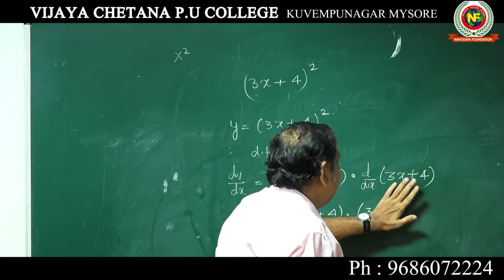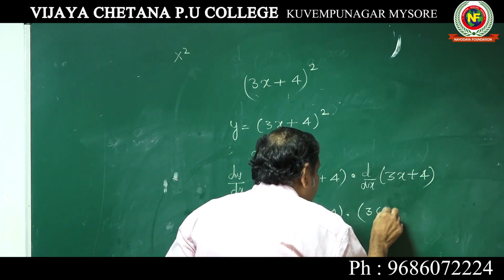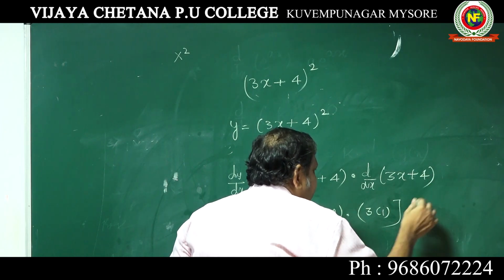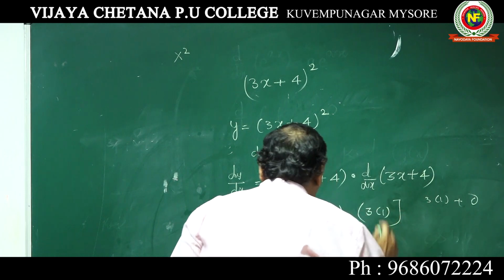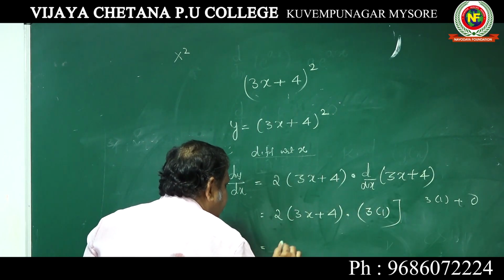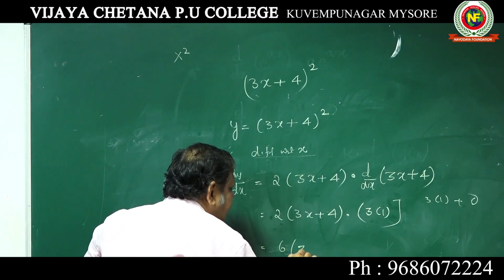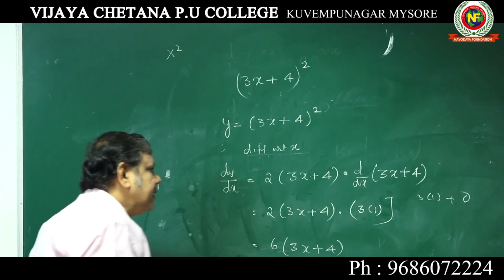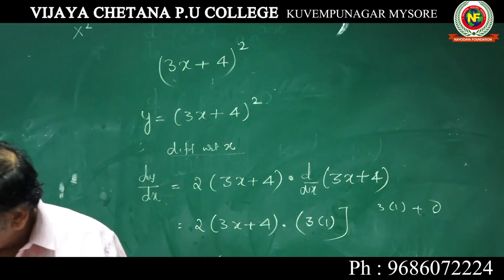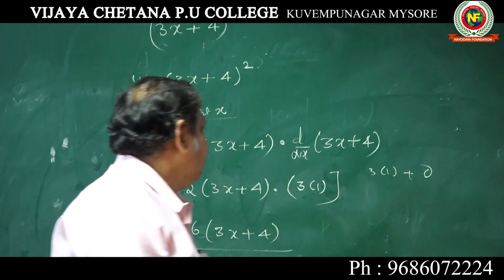You should know d by dx of x is 1 and of a constant is 0. So 3 into 1 plus 0 is 3, and 3 into 2 is 6. The answer is 6 into (3x plus 4). dy by dx is equal to 6 into (3x plus 4), the final answer.